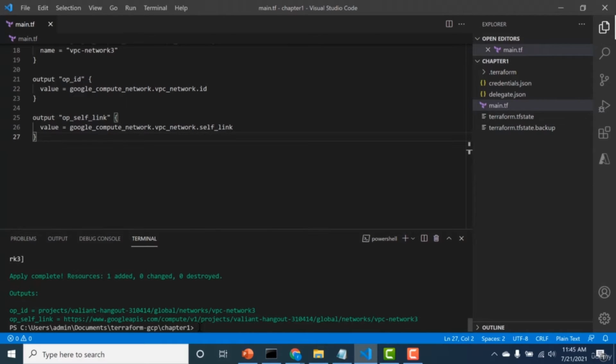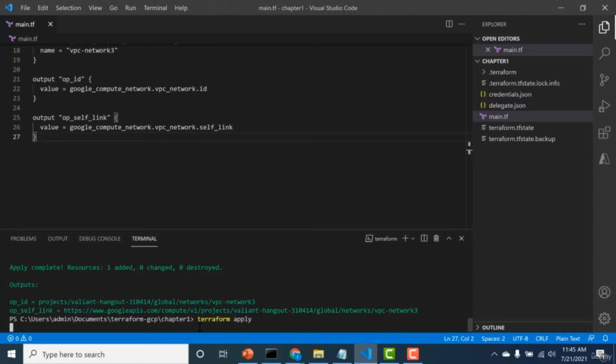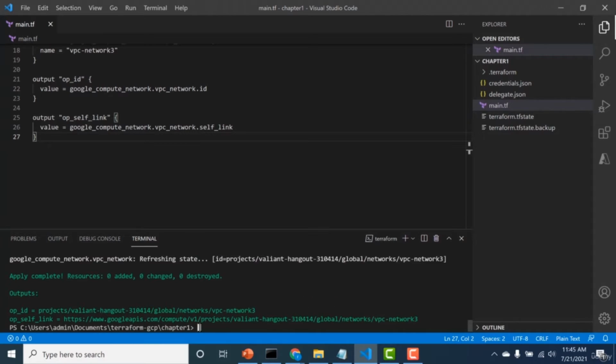So let me run the same command again. It just doesn't do anything. It just has a very graceful exit and says that the apply is complete and everything is as it should be. Now let's run the same command using the GCP CLI.